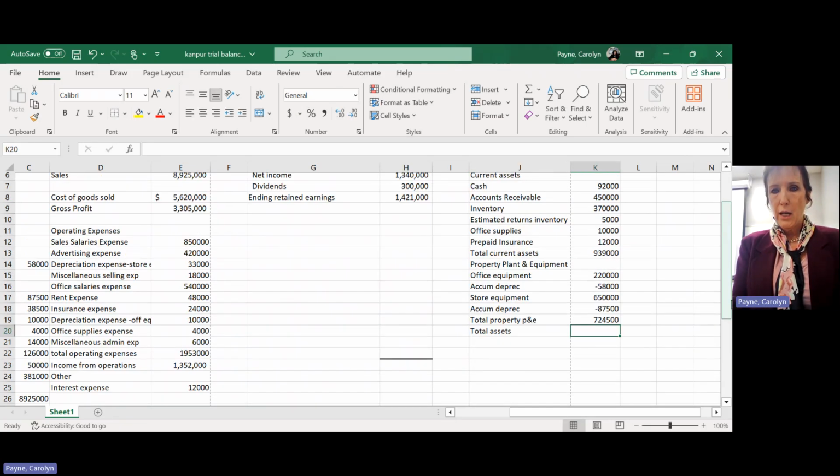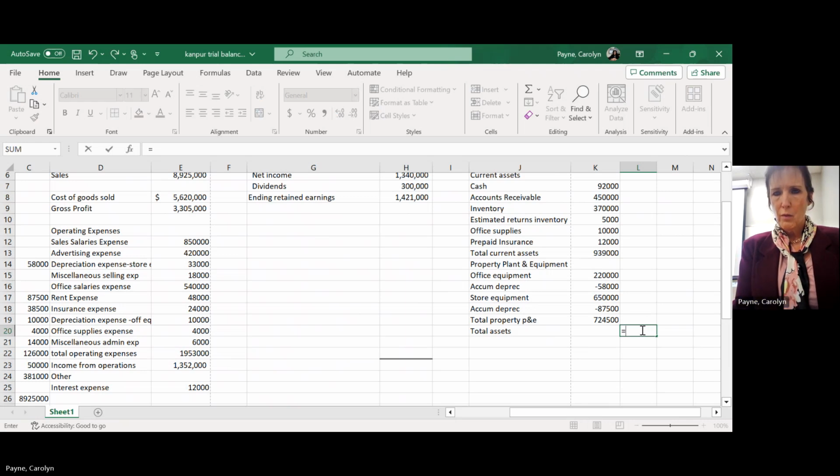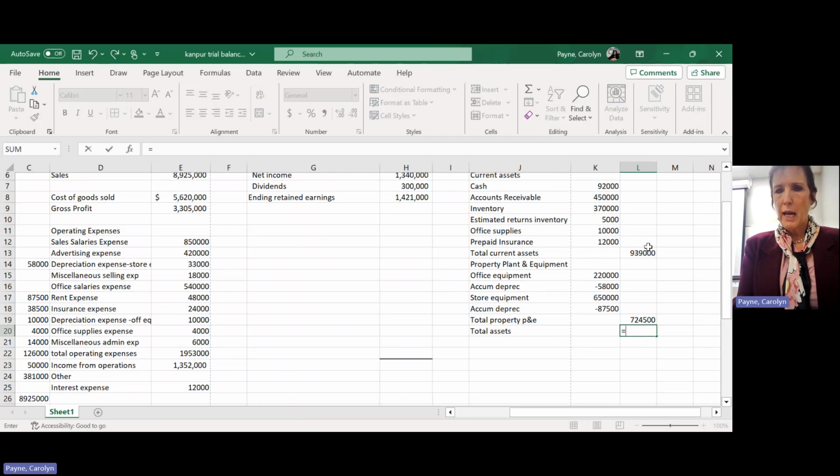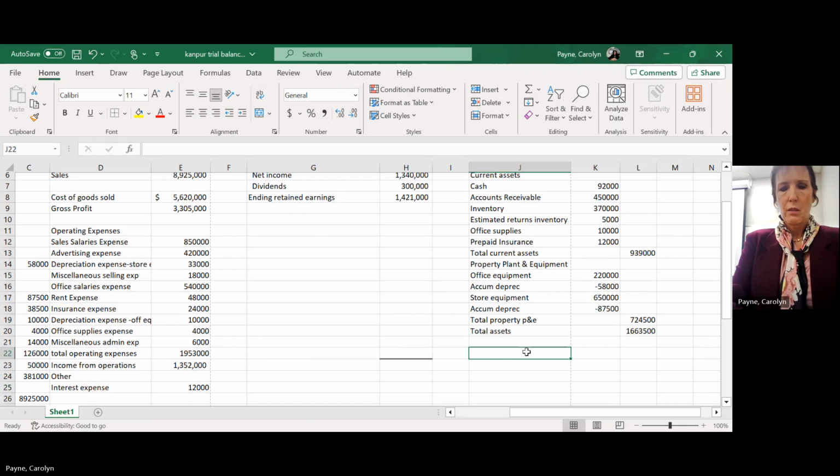And I can come right here, and I'm actually going to put it in this other column. I'm going to move my current assets, drag that over. And my property, plant, and equipment, I'm going to drag that over to make them stand out better. And then I'm going to add those two numbers together. So equal sign, click the first number, hit the plus, click the second number. There's my total assets.